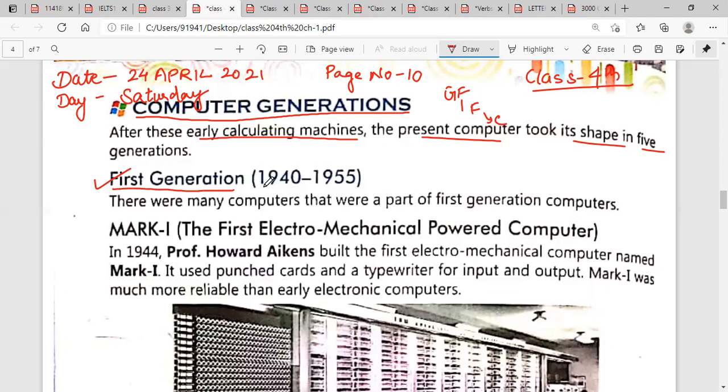First generation, its time is from 1940 to 1955. Keep the year in mind about the first generation. Duration of the first generation is 1940 to 1955.